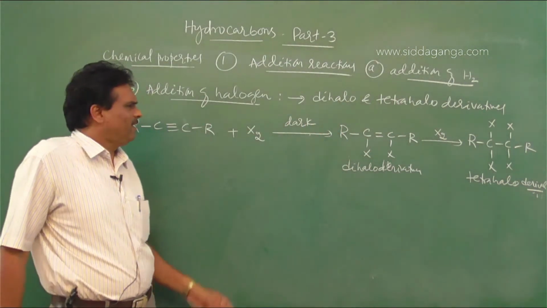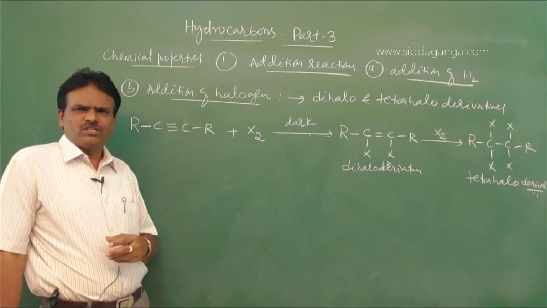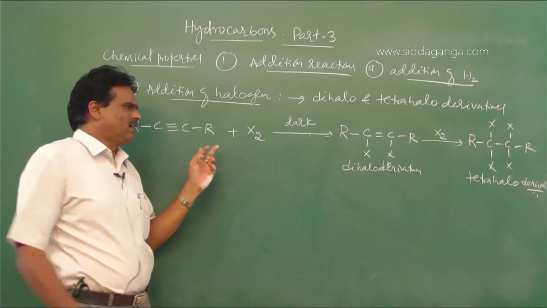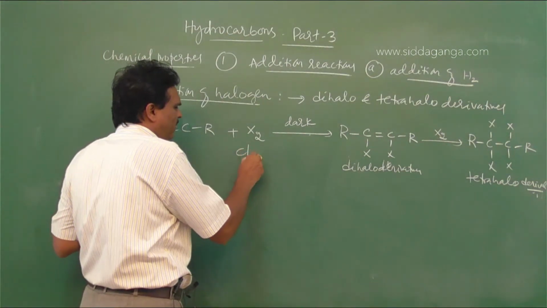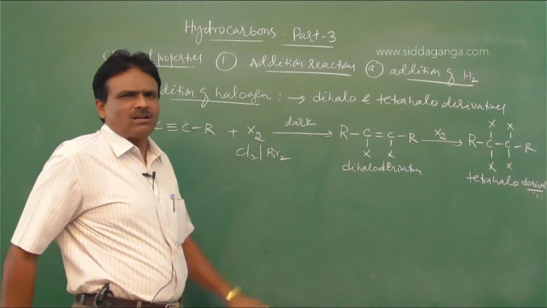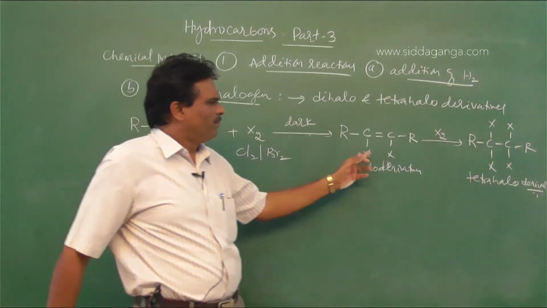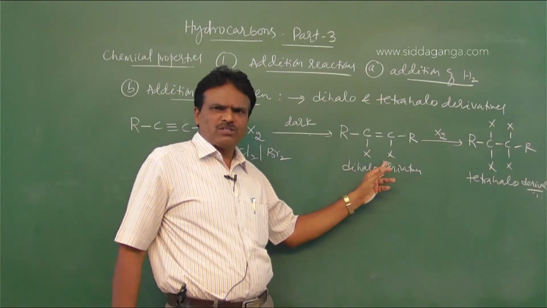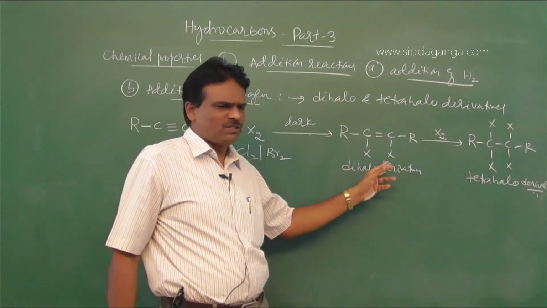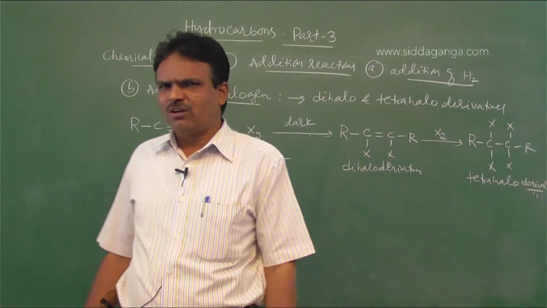In general, alkynes react with halogens, either chlorine or bromine, in dark to form dihalogen derivatives of hydrocarbons. Finally, tetrahalogen derivatives of hydrocarbons are formed.